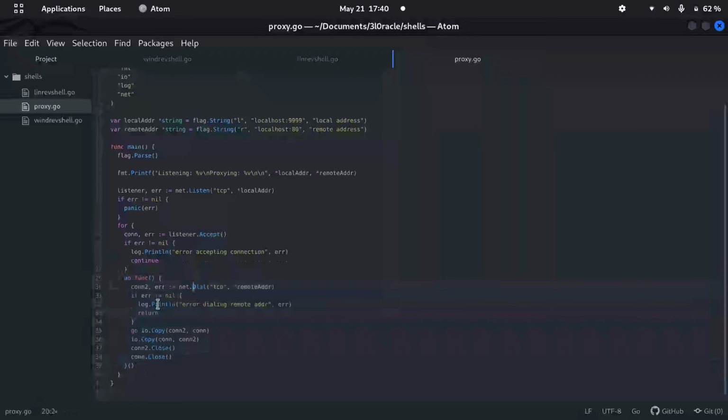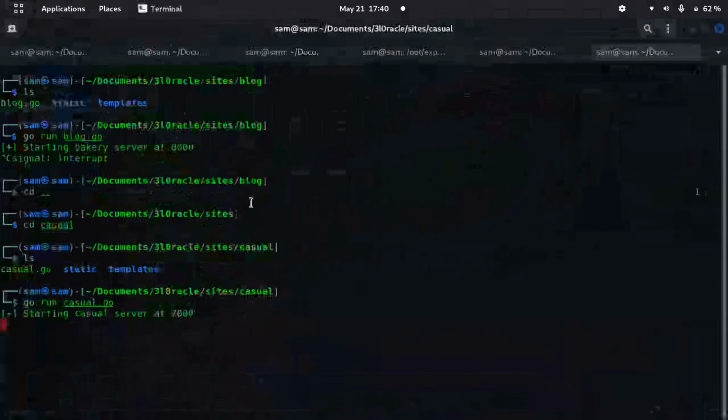Net is a library for creating, like net has HTTP, and net itself has TCP connections, UDP connections, such stuff. We'll be learning them as we go forth. So this proxy is proxying from where? We are listening at port 999. Then you're taking data from port 80. Port 80 was running an Apache server. Let me see that. No, this one. Was it that?